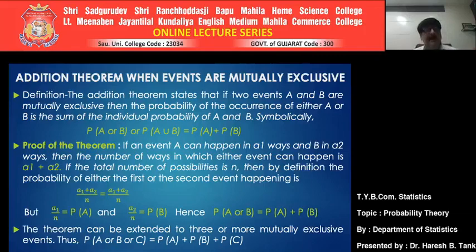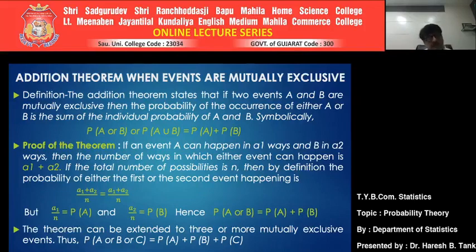If an event A can happen in A1 ways, that means A1 favorable ways are there, and event B is happening in A2 ways, so the number of favorable cases for B becomes A2. Then the number of ways in which either event happens, whether A or B, again the connector is OR. Whenever the word either is used, the connector is always OR. Either event can happen is simply the sum of those two, A1 plus A2.